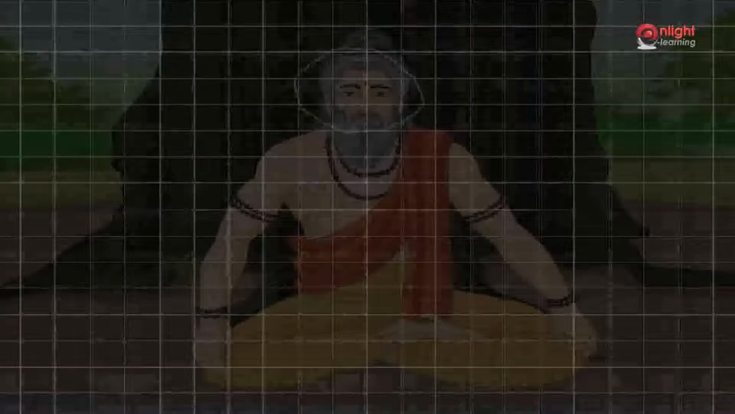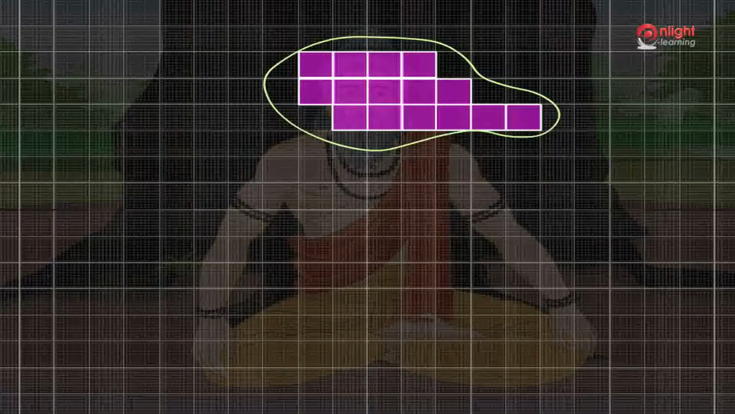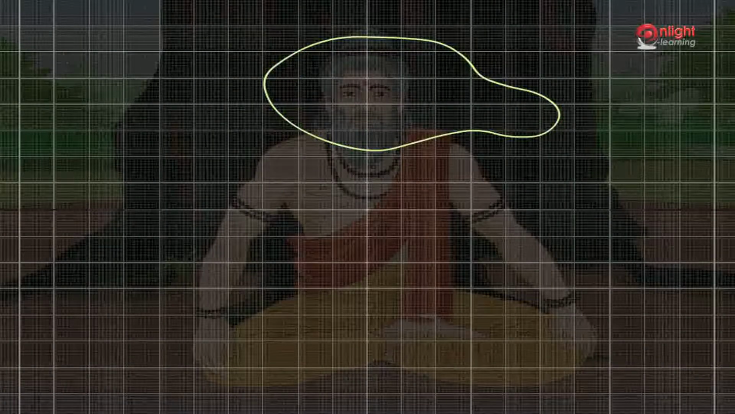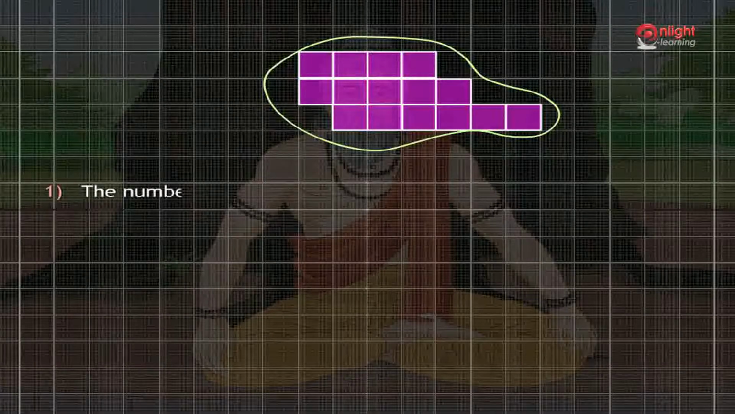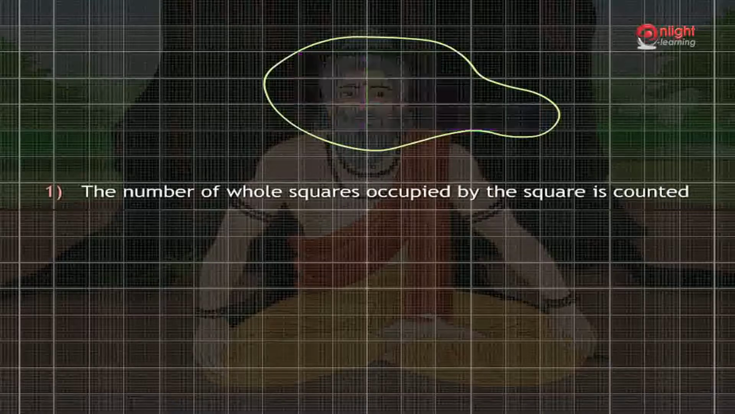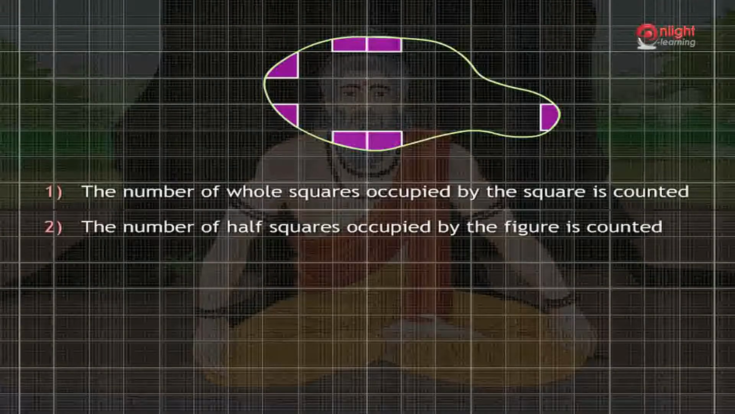Consider the figure shown. In this case, some parts of the figure occupy neither a full square nor a half square. To find the areas of such figures, we follow these steps. 1. First, the number of whole squares occupied by the figure is counted. 2. Second, the number of half squares occupied by the figure is counted.